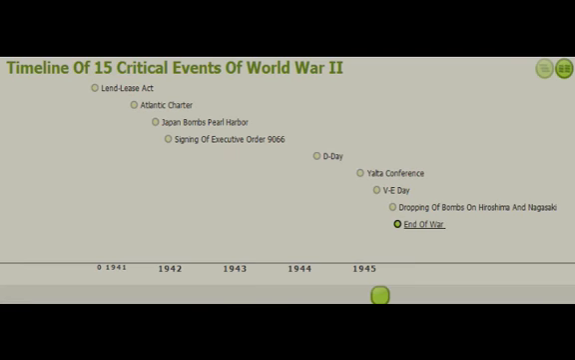Soon after, Japan agrees to surrender. The official surrender isn't signed until September 2nd, 1945, and with this, World War II is officially over.